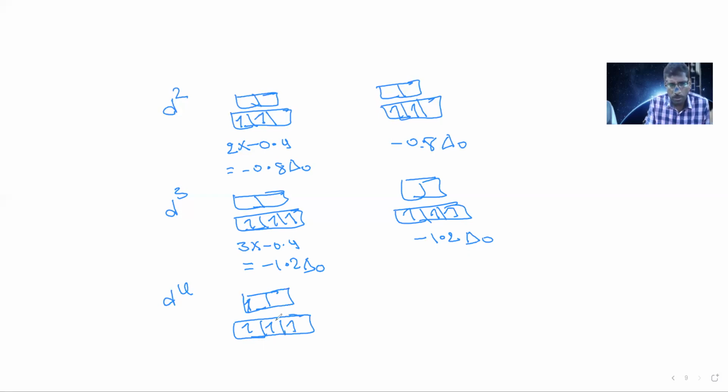So what is the value? In the lower energy, 3 electrons are there, 3 into minus 0.4, plus in the higher energy 1 electron is there, higher energy value 3 by 5, that means plus 0.6. The total will be minus 1.2 plus 0.6, it will become minus 0.6 delta O.